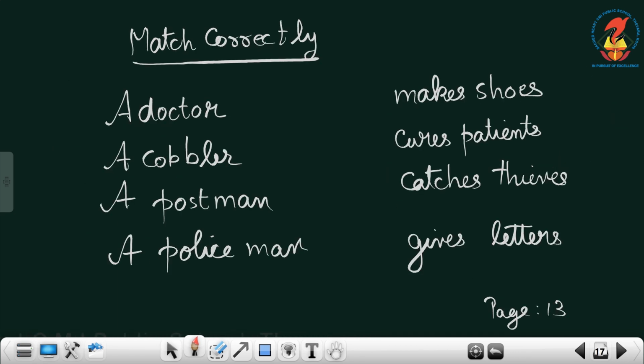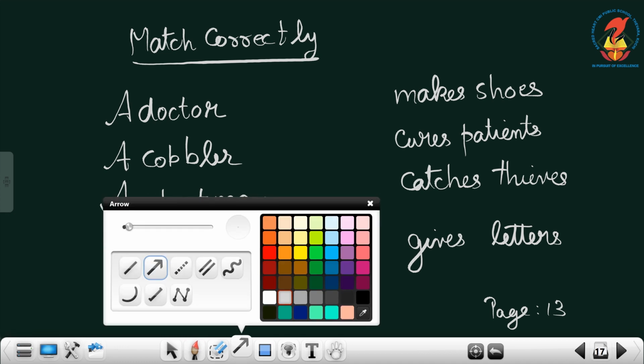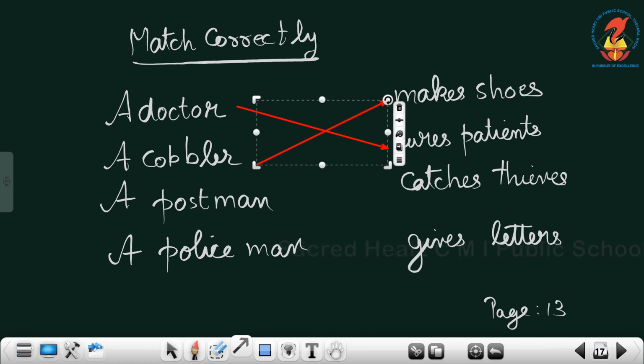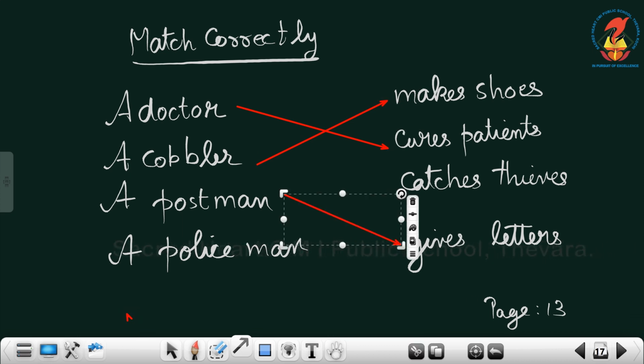This one is also very easy for you to do. Match correctly. What does a doctor, cobbler, postman, policeman do? You already know all these things, okay? So, let's match it. A doctor, yes, cures patients. A cobbler, what does a cobbler make? Makes shoes. A postman, of course, gives letters. And a policeman catches thieves.